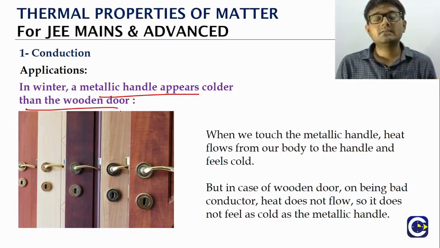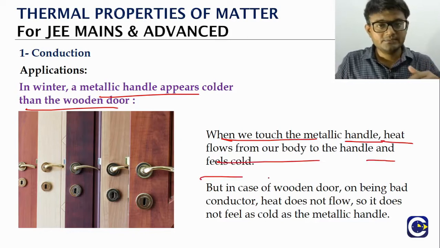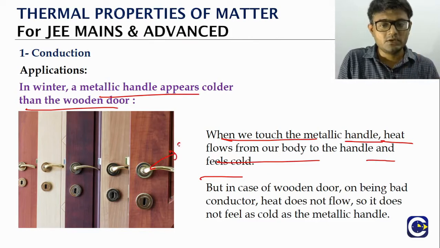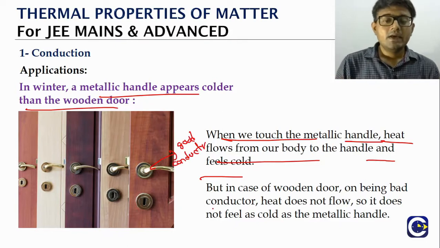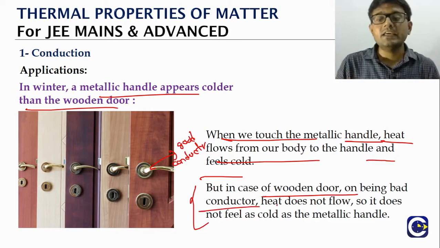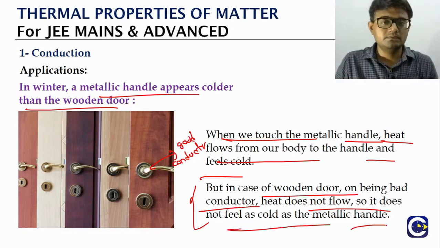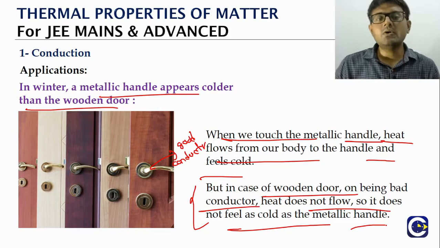So why does it happen? It is because when we touch this metallic handle, the heat will flow from our body to the handle. Because metal is a good conductor, it's a good conductor of both heat as well as electric current. Whereas the wooden door is a poor conductor of heat, it is a bad conductor of heat. Heat will not flow from our body to the wood. That's why we will not be able to feel that much cold. Okay, so this is about the experience that we have when we touch the wooden door vis-a-vis the metallic handle of the door. So these are some of the applications of the conduction.